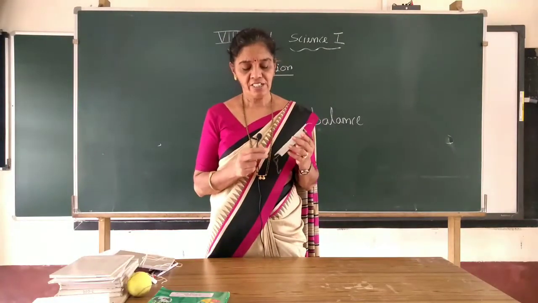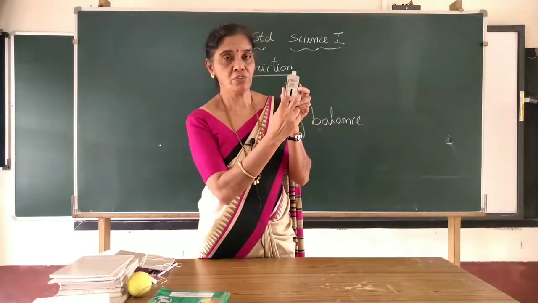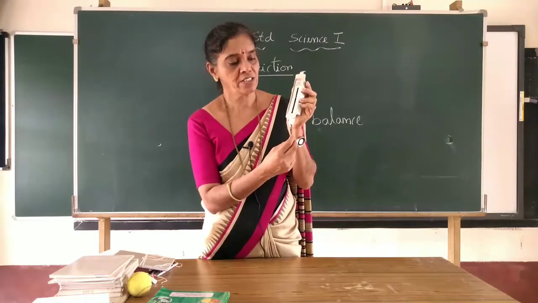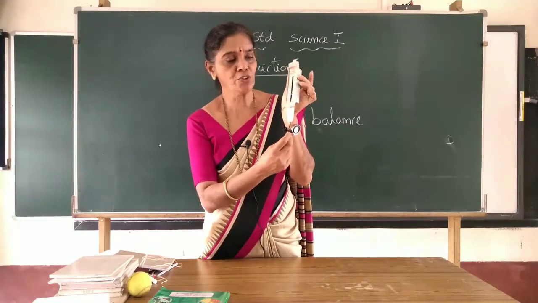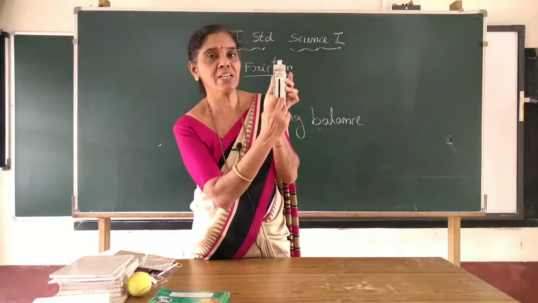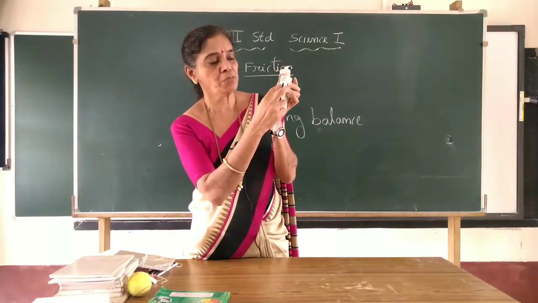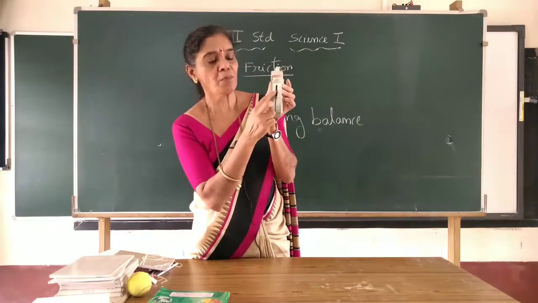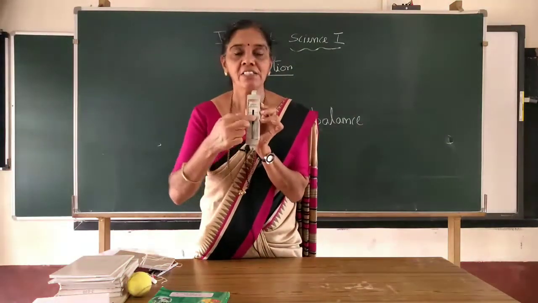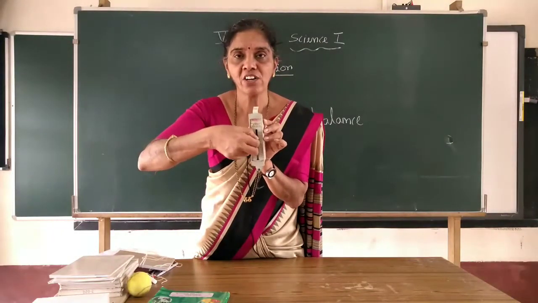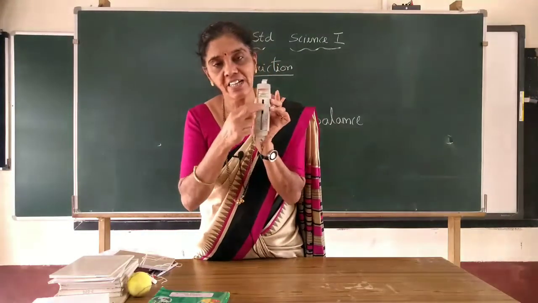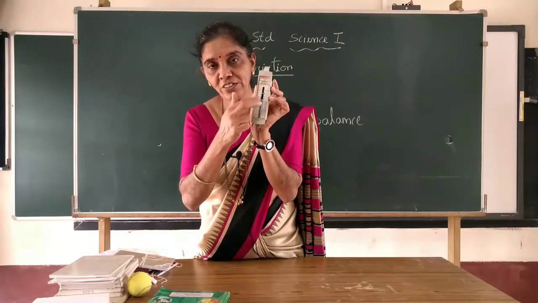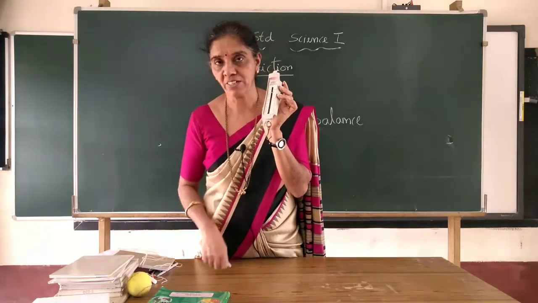Now here, when you tie the object here, it will apply the force. Can you see here, there is a spring, it will extend, the spring will expand, and there is a pointer, can you see, this pointer will move accordingly, and there is a graded scale to indicate how much force is acting on the object.